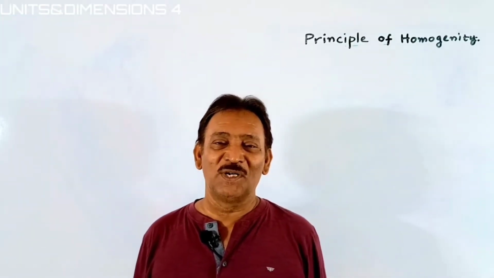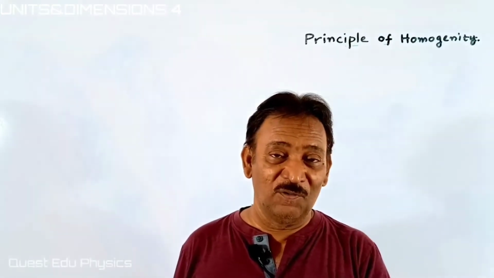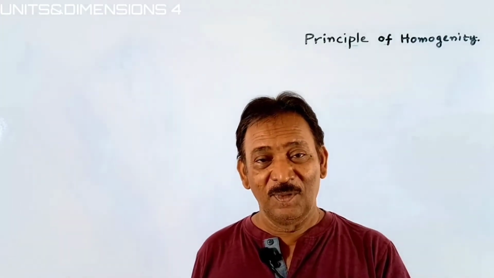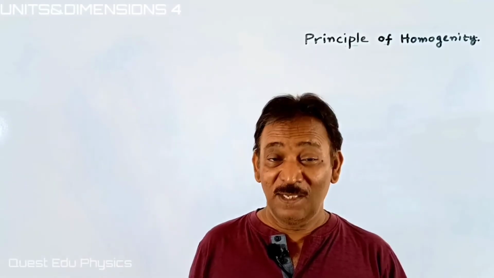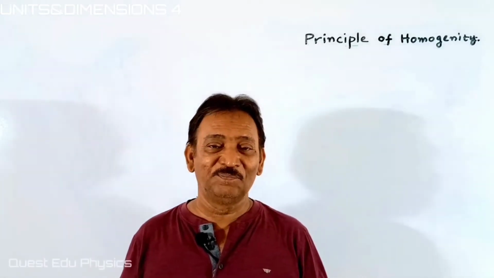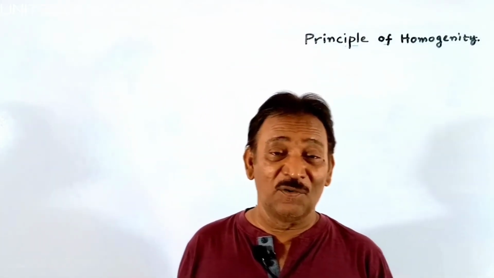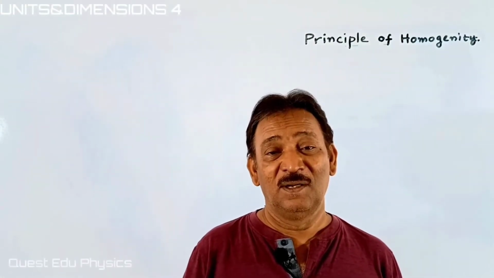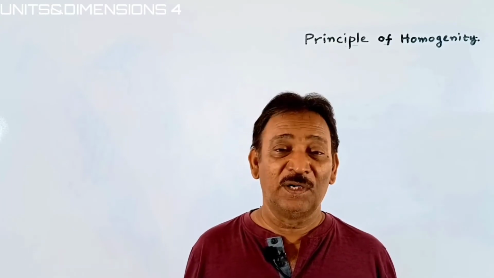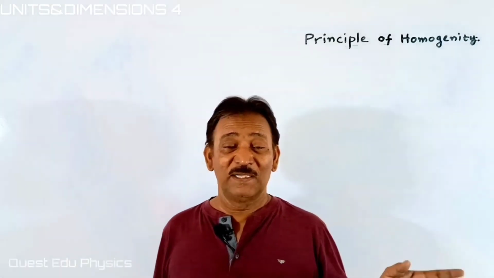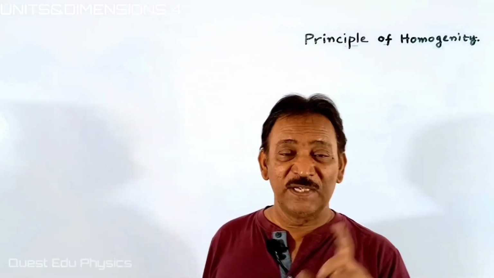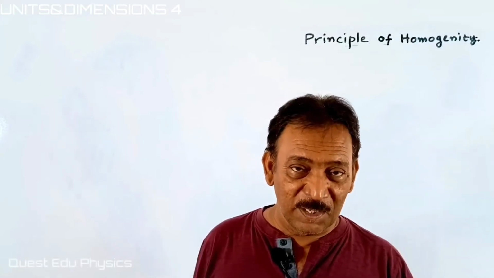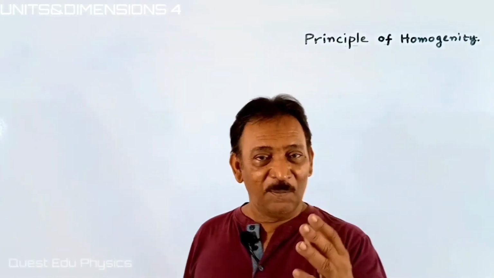Okay, students, but there is no restriction of multiplication and division of different physical quantities. See the last statement. There is no restriction of multiplication or divisions with other physical quantities. But what it is saying is that same kind of physical quantities can be added, can be subtracted, can be equated.